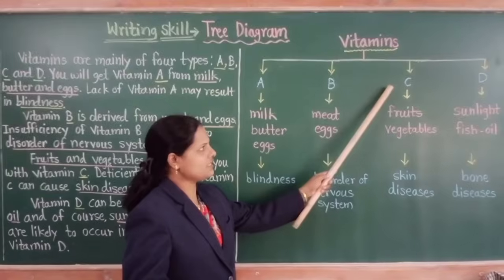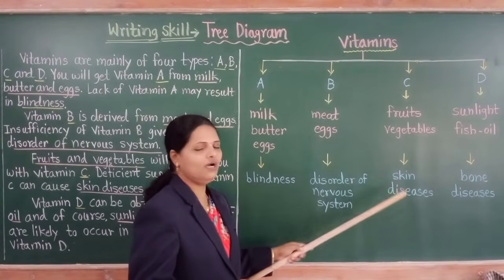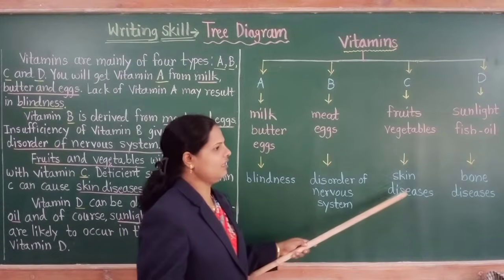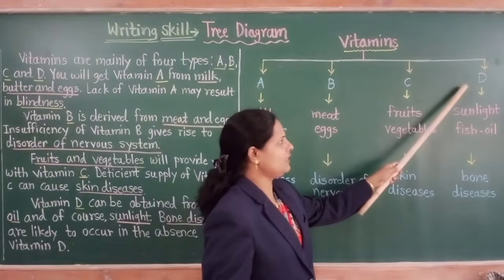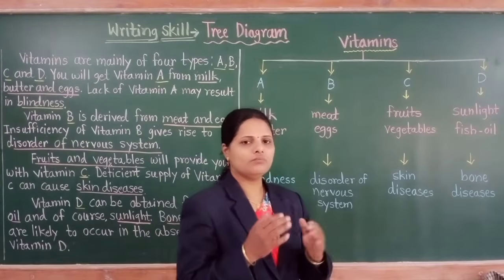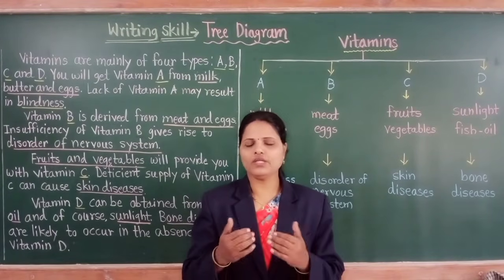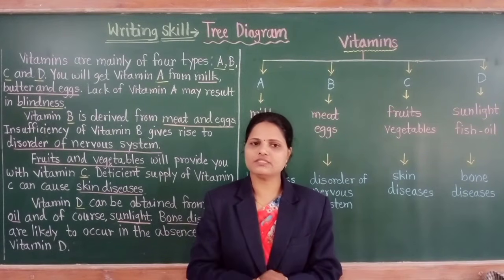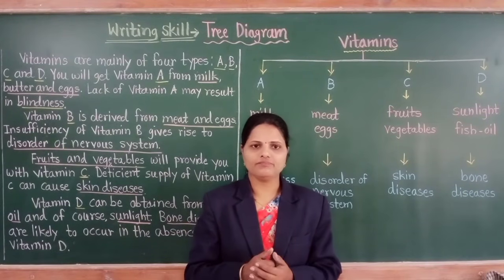If there is deficiency of vitamin C, there are skin diseases. And if there is a deficiency of vitamin D, there are bone diseases. Means these diseases will occur in our body because of deficiency.